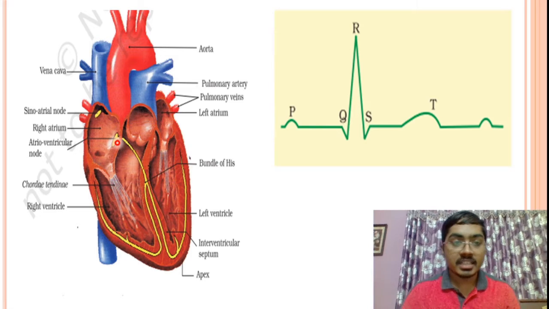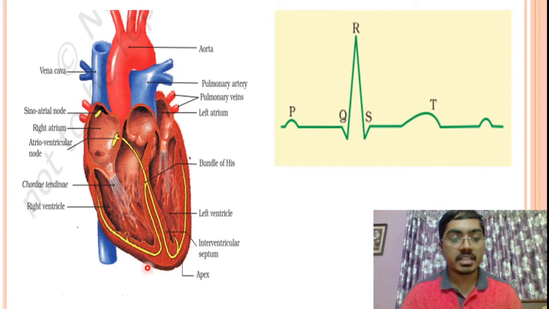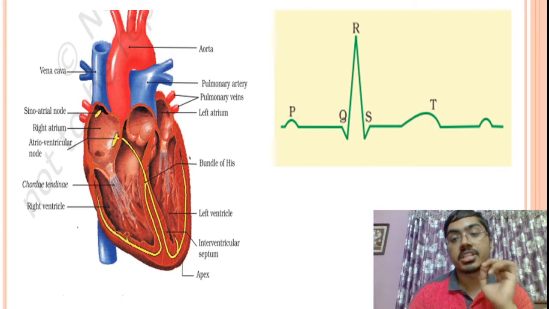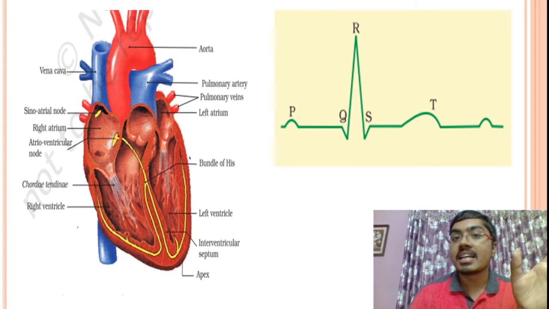Now, the impulse will proceed into this particular AV node, then it goes into the bundle of His, it divides into right and left bundle, it reaches the apex of the ventricles, and then it proceeds in this way, and it also proceeds in that way as the Purkinje fibers. As it proceeds to these Purkinje fibers, which are depicted here, the ECG is recording the QRS complex. Ventricles are getting the current now, and that is called ventricular depolarization. So when ventricles are getting depolarized, the atria are getting repolarized. Atria are going to relax.